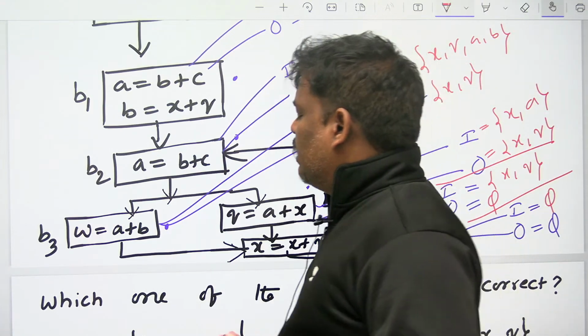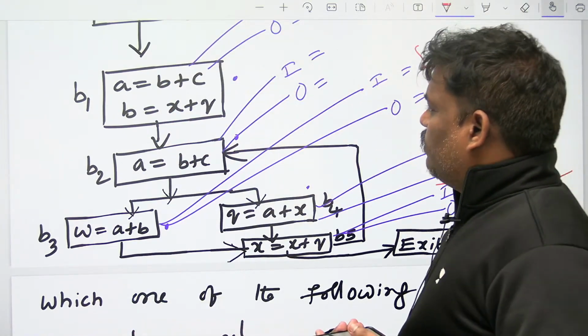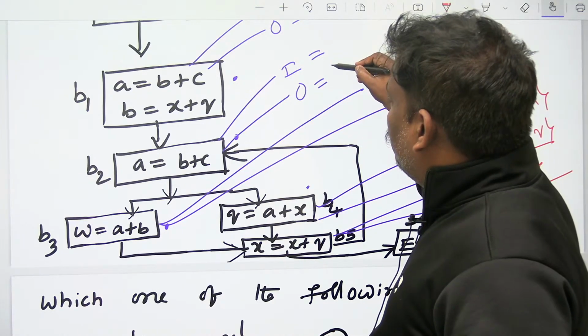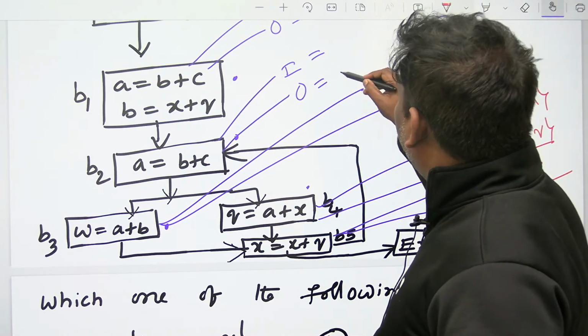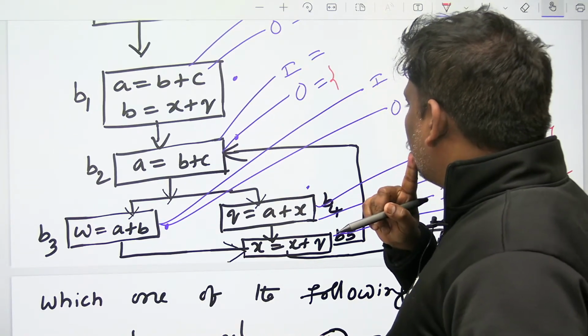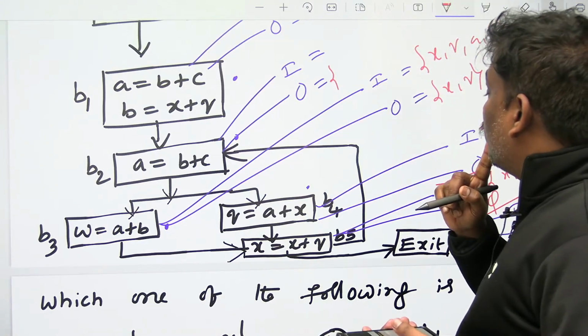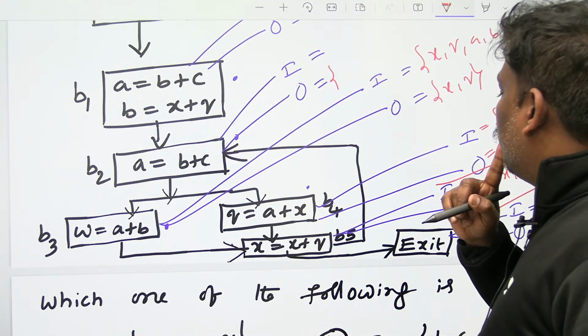Right? That's fine. So B3 is completed. Let's go to B2. Out of 3 is equal to in of next person. I think he is having 2 people. Out of 3 is equal to in of 2 and in of 4.